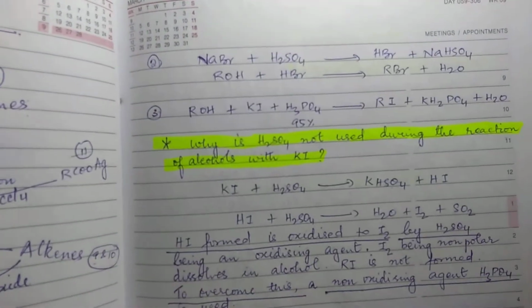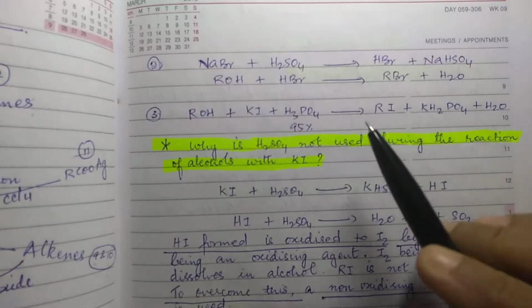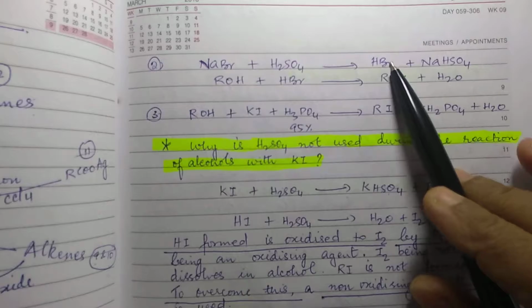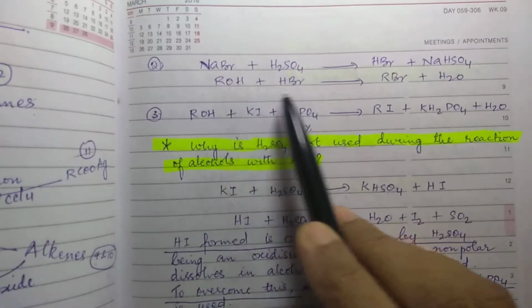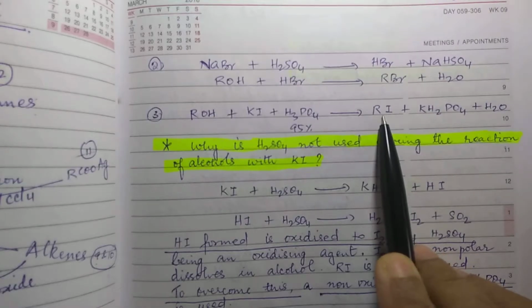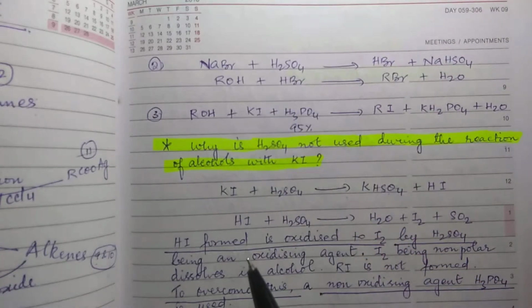Then you have NaBr and H2SO4. It will give you HBr, and that HBr will react with the alcohol and give you RBr. Then with KI, RI is formed in the presence of 95% phosphoric acid.